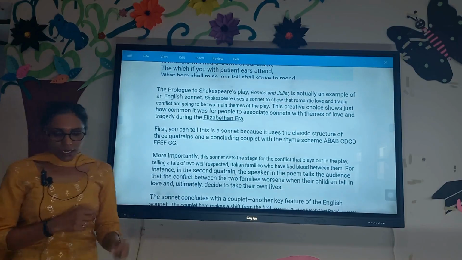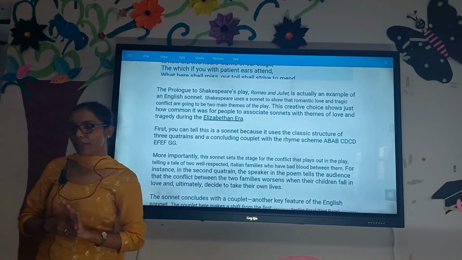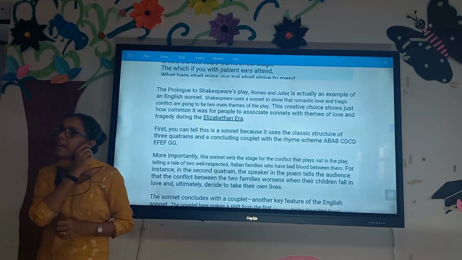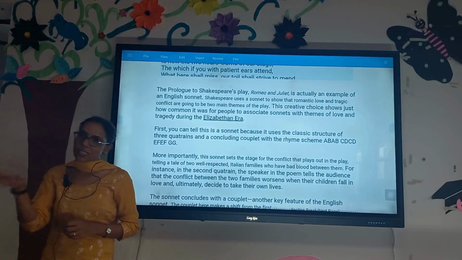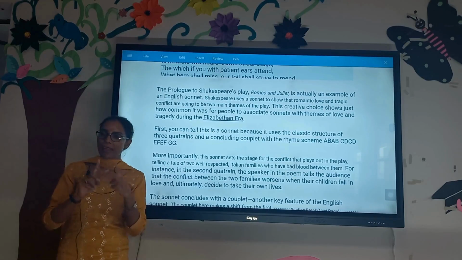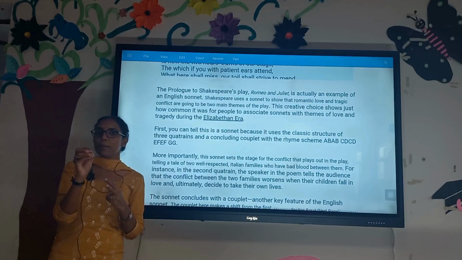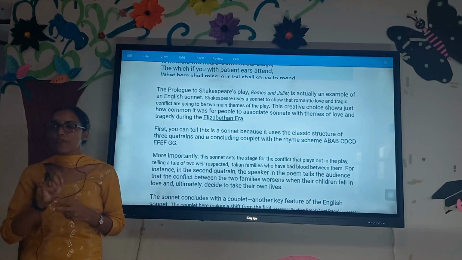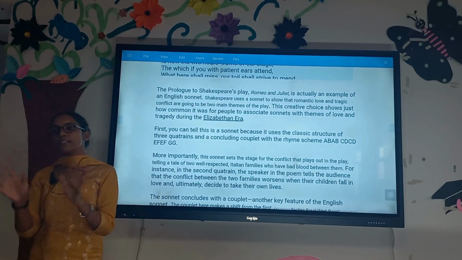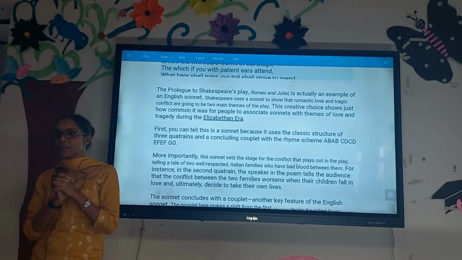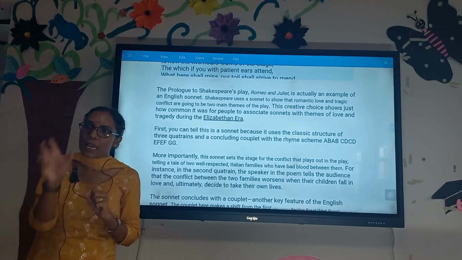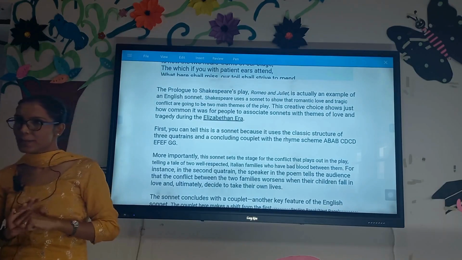And all these sonnets that we have read so far, and the remaining one that we are going to read later, are all written in iambic pentameter. So iambic pentameter and rhyme scheme are the major qualities of a sonnet. Each has its own rhyme scheme, and all these sonnets are written in iambic pentameter. In iambic pentameter, penta means 5, so every line has 5 meters in it.